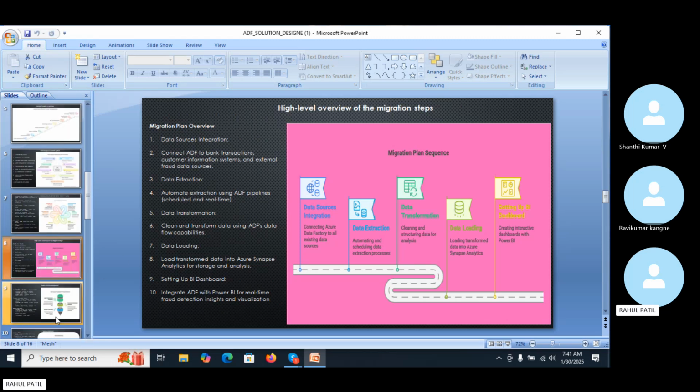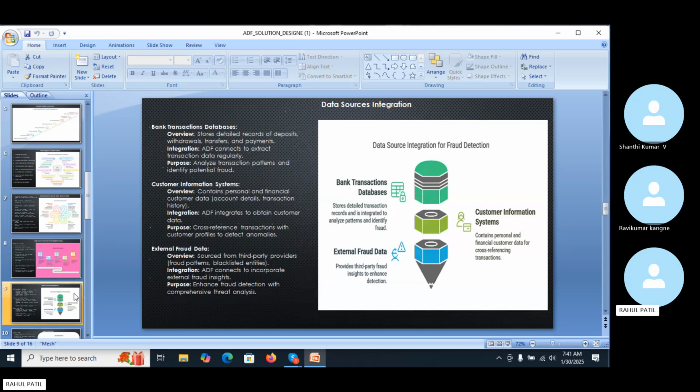Now I move to the next slides regarding the data source integration. In data source integration, I have different data sources: bank transaction databases, customer information system databases, and external fraud databases. The transaction database stores detailed records of all bank transactions, including deposits, withdrawals, transfers, and payments. So we have to perform the integration with this database.